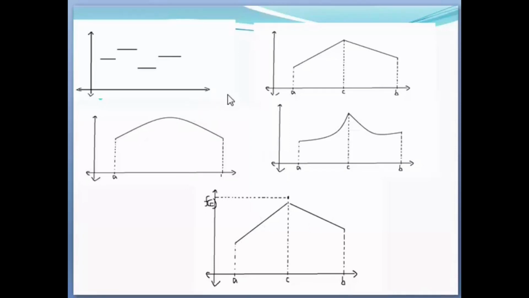If we have the graph, it is easy to say whether the function is continuous or differentiable, but in general it is not easy to draw the graph of a function. So we have to give a formal definition for continuity and differentiability.